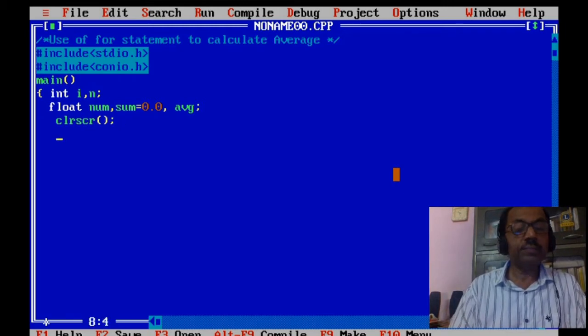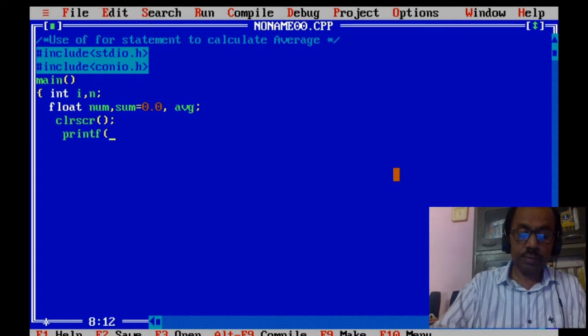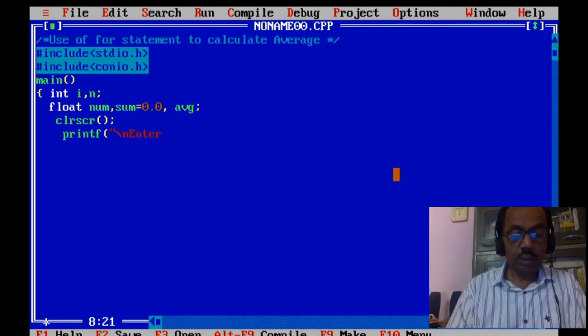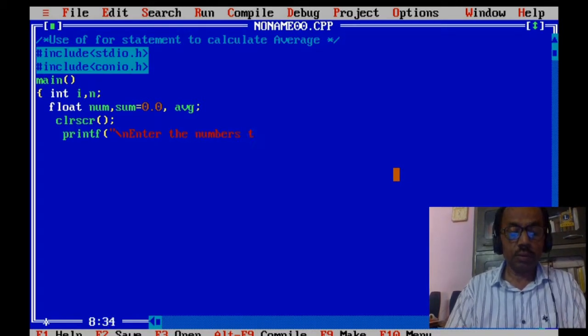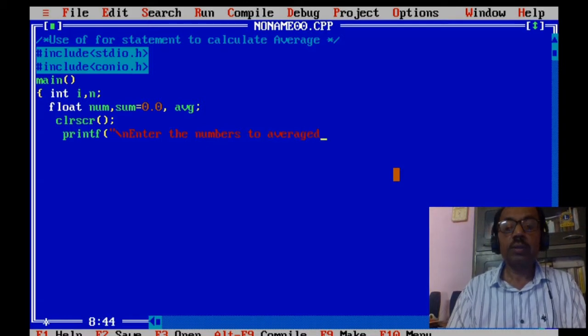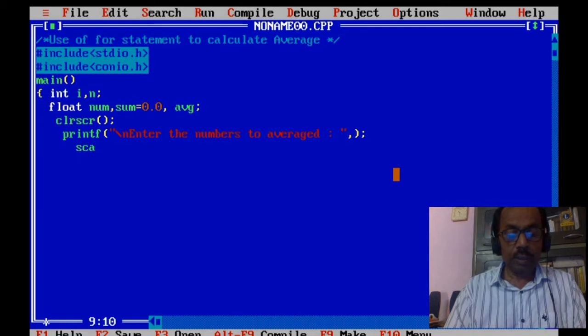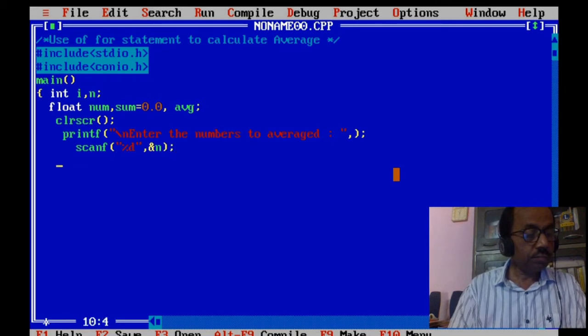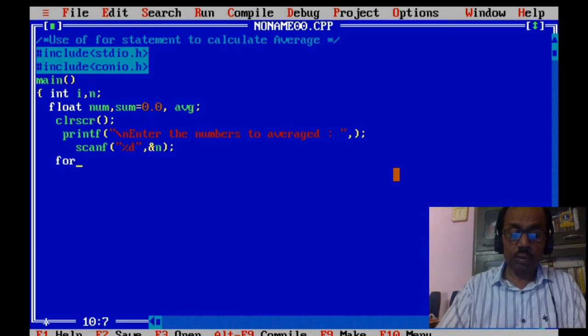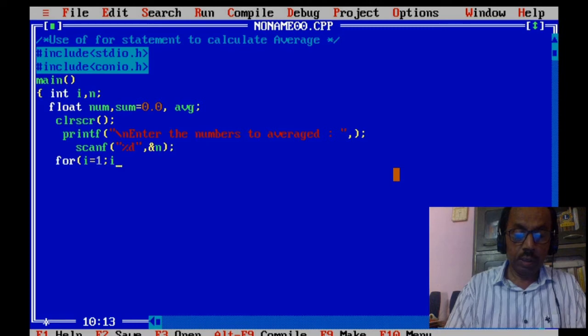clrscr; printf "Enter the numbers to be averaged"; scanf "%d" and &n; and for i is equal to 1, i less than or equal to n, i plus plus.